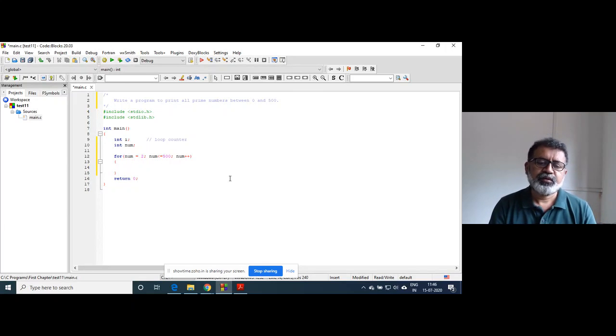So the outer loop will be executed from num equal to 2 to num less than or equal to 500, and each of these numbers we are going to check whether it is prime or not.